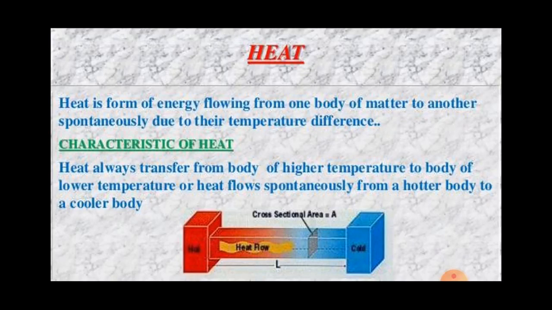Means heat can't be seen by us. We can feel the heat by the temperature effect it produces. When heat is given to a substance, its temperature increases and it becomes hot. For example, when a utensil is kept on a gas burner, it gets heat, means its temperature increases and it becomes hot.